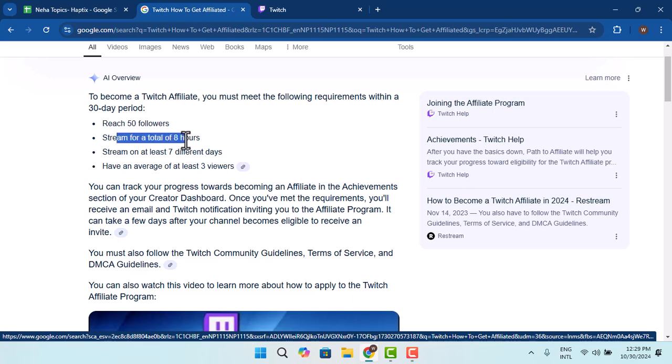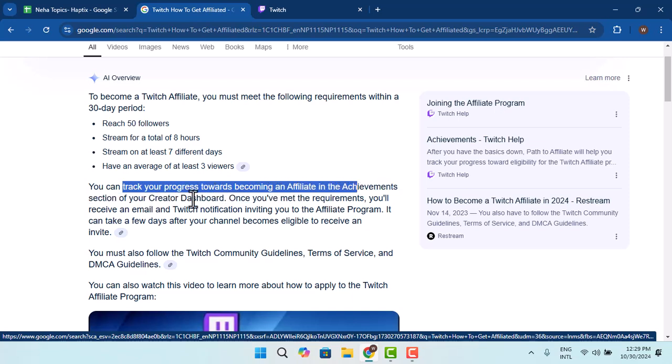You need to stream for a total of 8 hours, stream on at least 7 different days, and have an average of at least 3 viewers. You can also track your progress towards affiliate in the achievements section of your creator's dashboard.